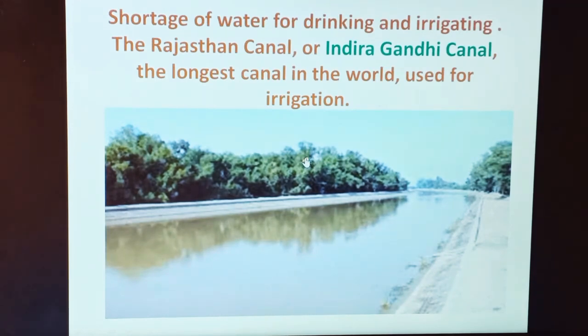I think you all should know that the Indira Gandhi Canal or Rajasthan Canal has been built to bring water from the Satluj River. Some parts of the Rajasthan Canal are still under construction. This is the longest canal in the world, right? Don't forget this point. The canal will provide water to the dry areas of Ganganagar, Bikaner and Jaisalmer. Now, the farmers in these areas are able to grow wheat, jowar, bajra and vegetables.